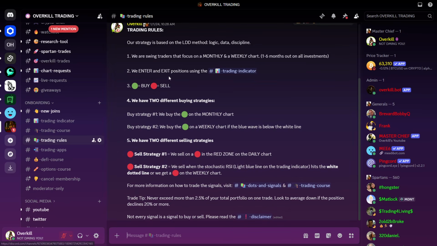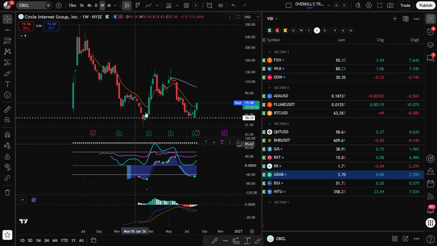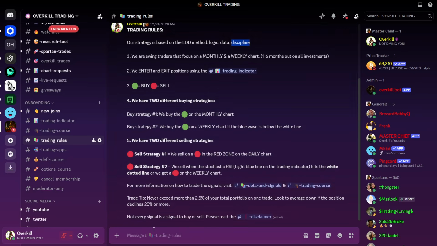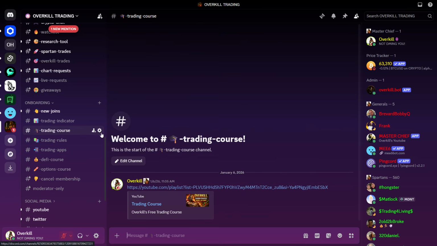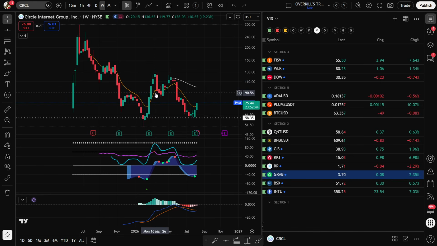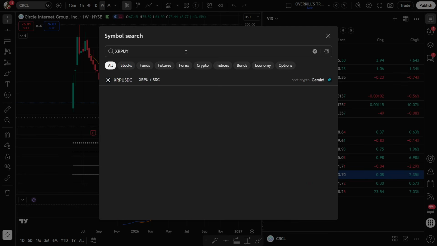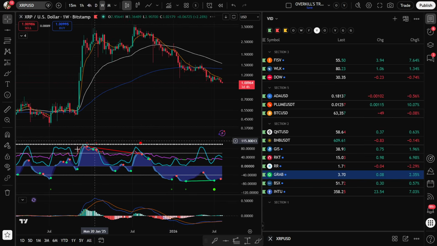Again, we have the trading rules. Everything we do here is based on logic, data, and discipline. This is our strategy. This is how we trade. Logic is our plan. Data is what we see on the charts, and discipline is our ability to stick to our plan no matter what. We go over all that inside the trading course. Again, you can have the best buying strategy in the world, guys. You could have bought XRP down here at 45 cents back in 2024 when we got our signal.